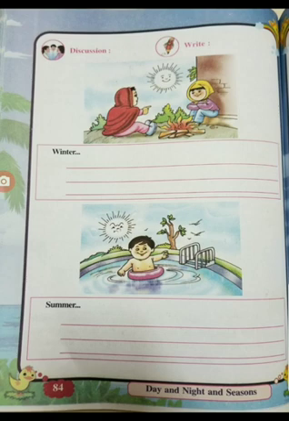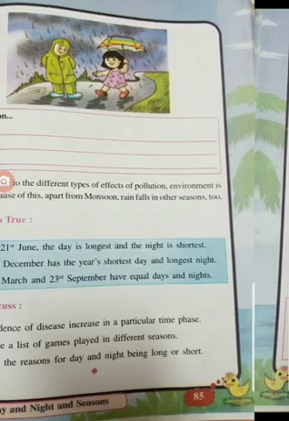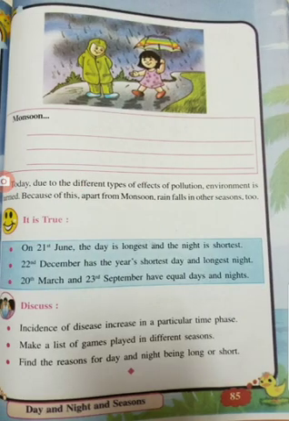Now come on page 84, children. There are pictures here. Winter season, you have to describe about winter season. Then down here you have to describe the summer season. And on this page, that is page 85, children, you have to discuss the monsoon season. So these notes I will be giving you in the workbook, children.